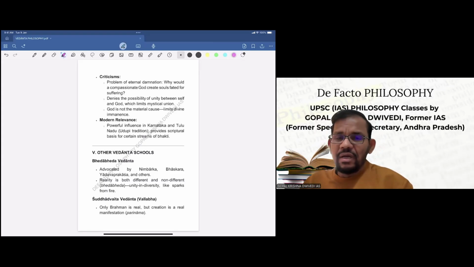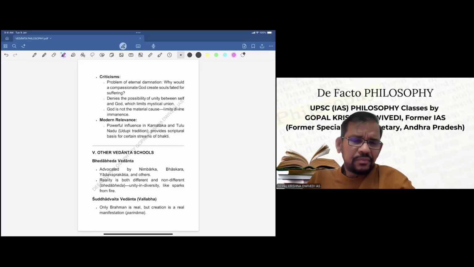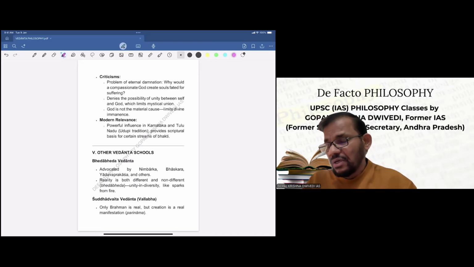Now, as I told, besides these three important schools, from which questions usually come as far as UPSC is concerned, there are other schools also, which, if time permits or if context requires, you can mention. Perhaps that will upgrade your answer in the UPSC exam.